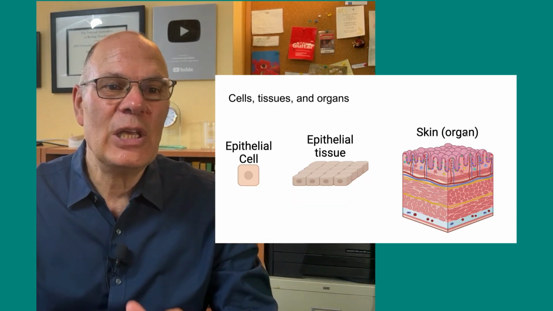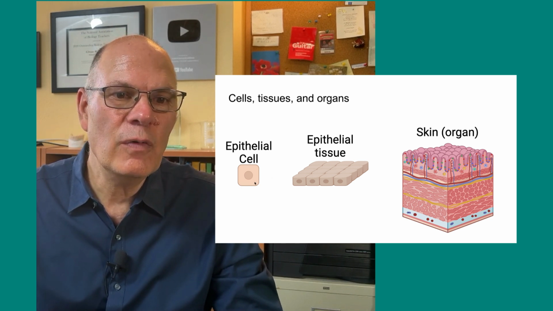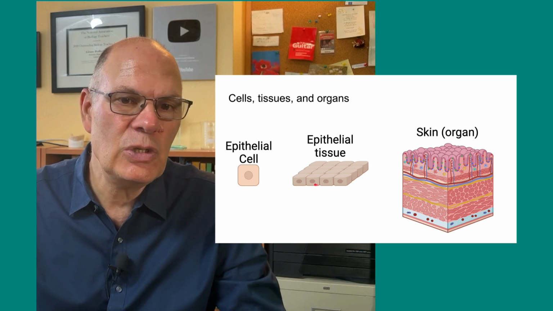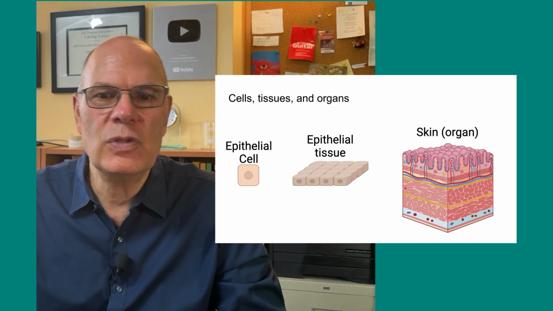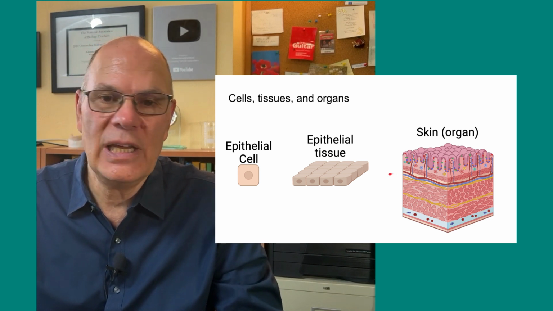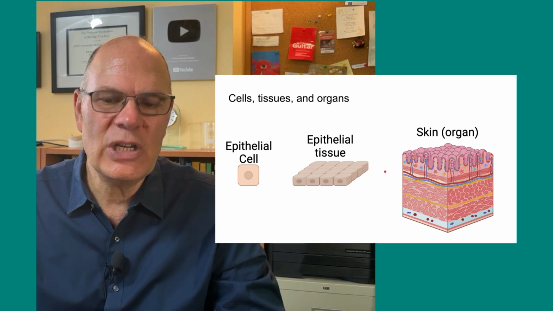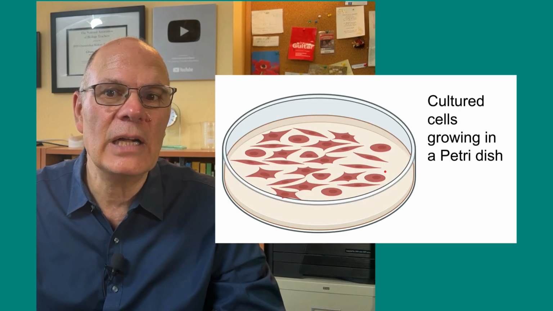Cells are the basic unit of life. Here's a very simplified one that's shown over here, and cells form tissues. Tissues are groups of cells that perform a similar function, and then a variety of tissues organized together to form organs. Here we see the skin. These are the levels of organization. You can learn more about that through a tutorial on learn-biology.com.